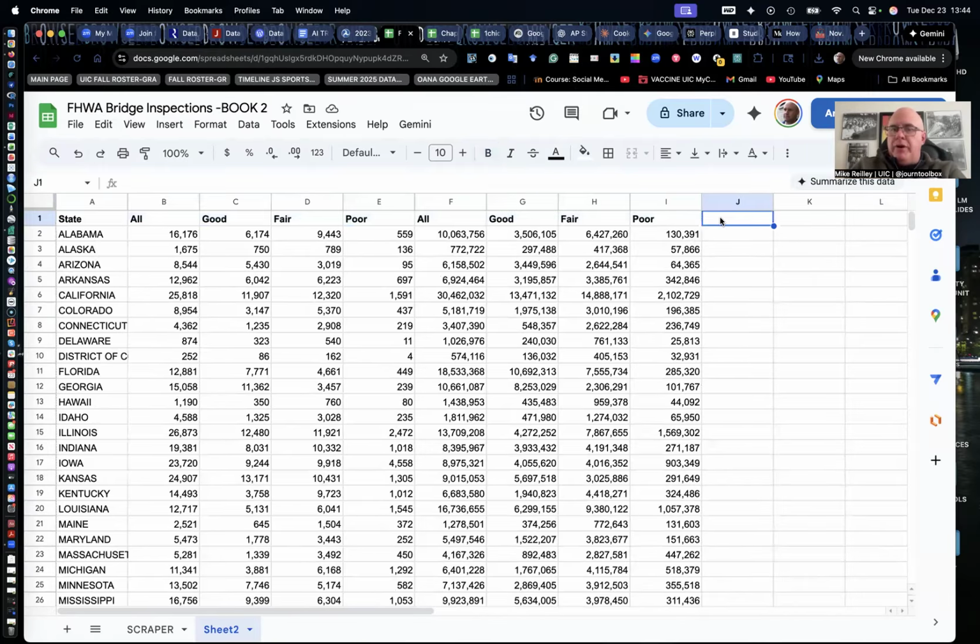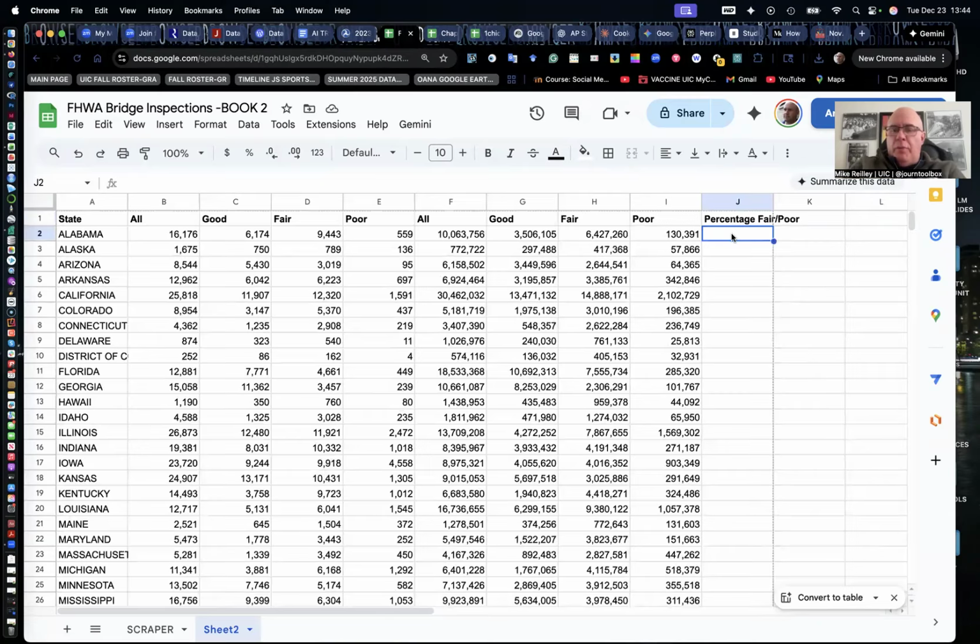I'm going to add one under column J, a new category, and I'm going to call it percentage fair poor. I don't know about you. I don't want to drive across a bridge in fair condition or poor condition. So I've taken good out of the picture. Our bridges should be in good shape, but as you're about to see, they're not.